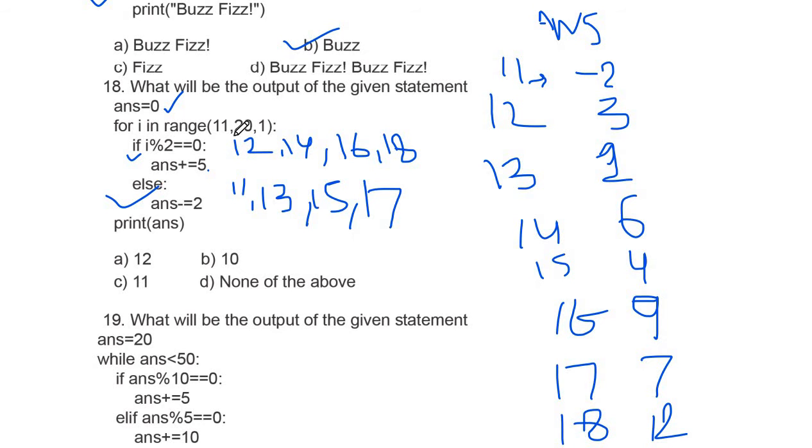It will run for 19 also, because here we have 20 as the ending value. For 19 your value of ans is ans minus 2. The last value of ans is 12, so 12 minus 2 is 10. So option B is correct here.